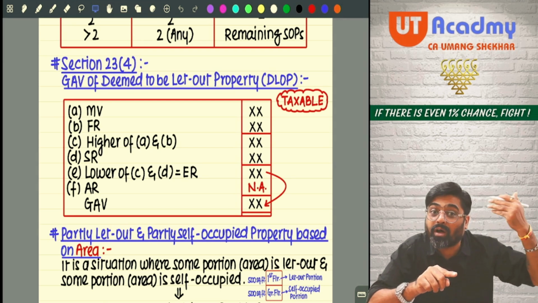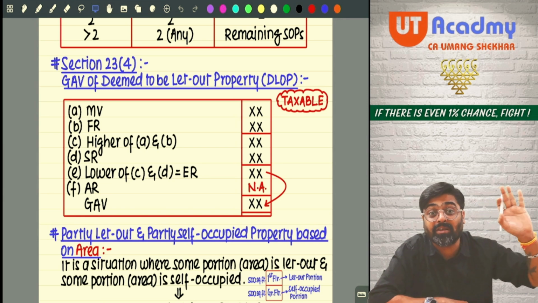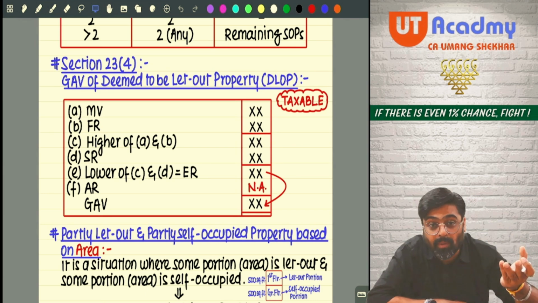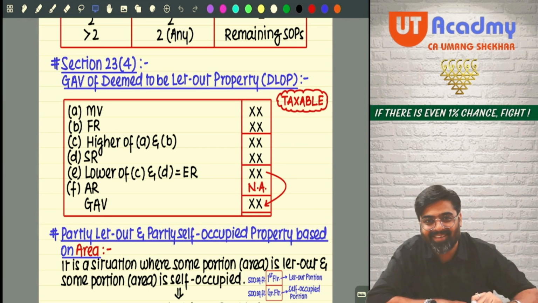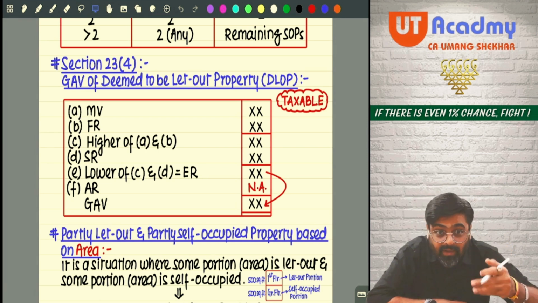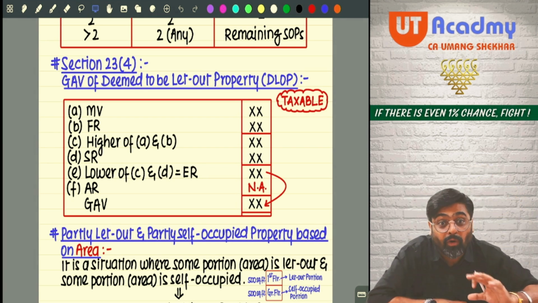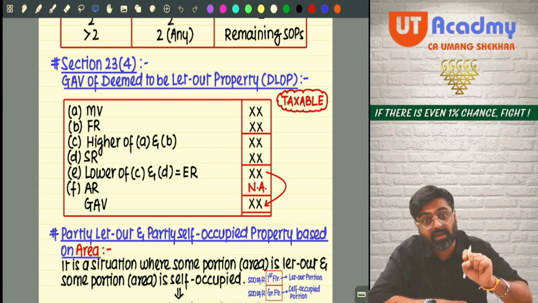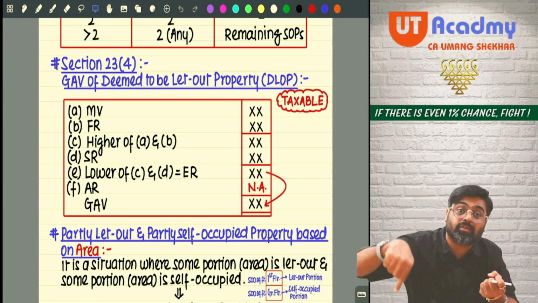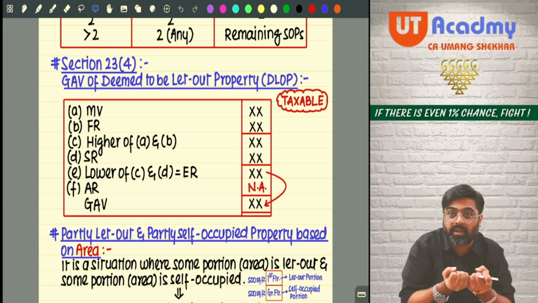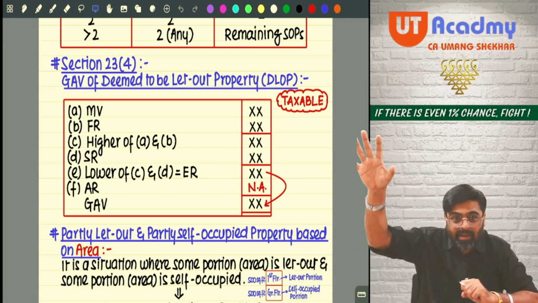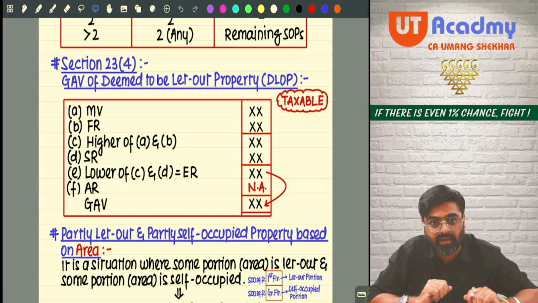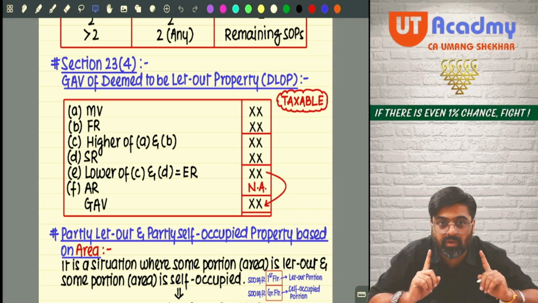Then we will discuss other types of properties. Partly let out, partly self-occupied based on time. Partly let out, partly self-occupied based on area. Then what if the property is held by you as stock in trade? Then what if the property is outside India? Then what if there is a co-ownership in the property? What if there is rent coming to you for your let out property as well as another asset which is let out with the property? Combined rent is there. Then the deemed ownership concept is there. What if there is a recovery of unrealized rent and arrears of rent in this year? Every single thing we are going to discuss.